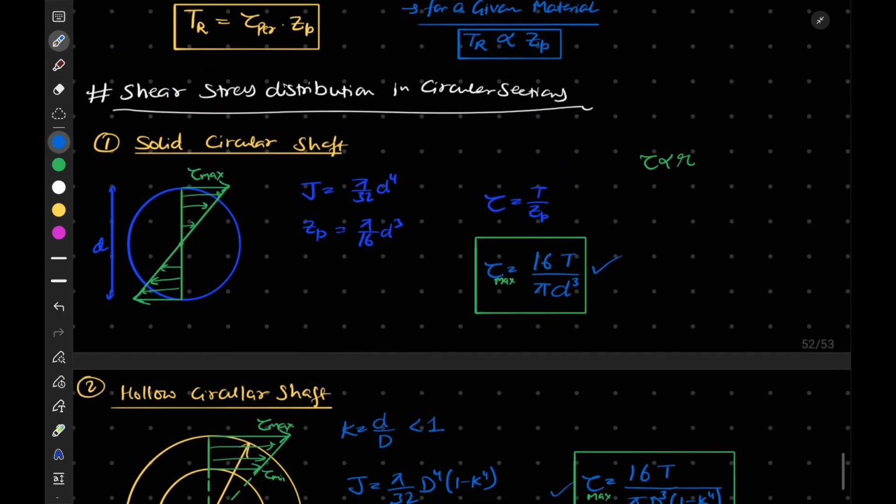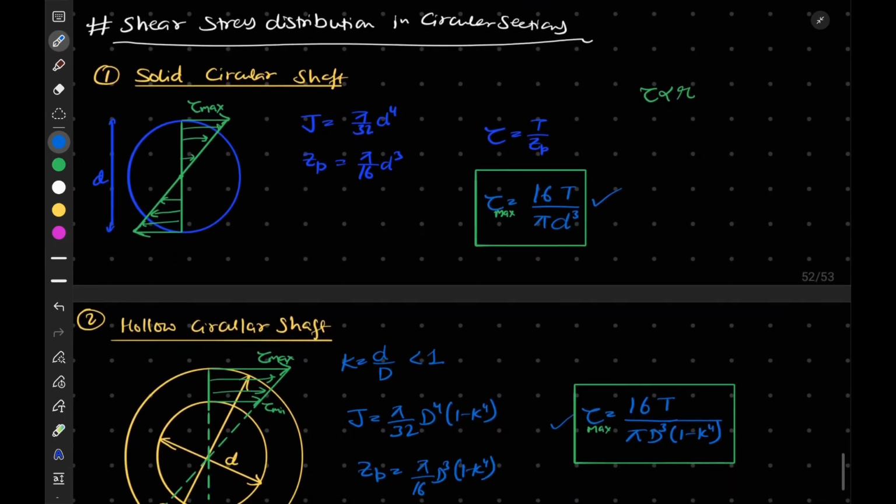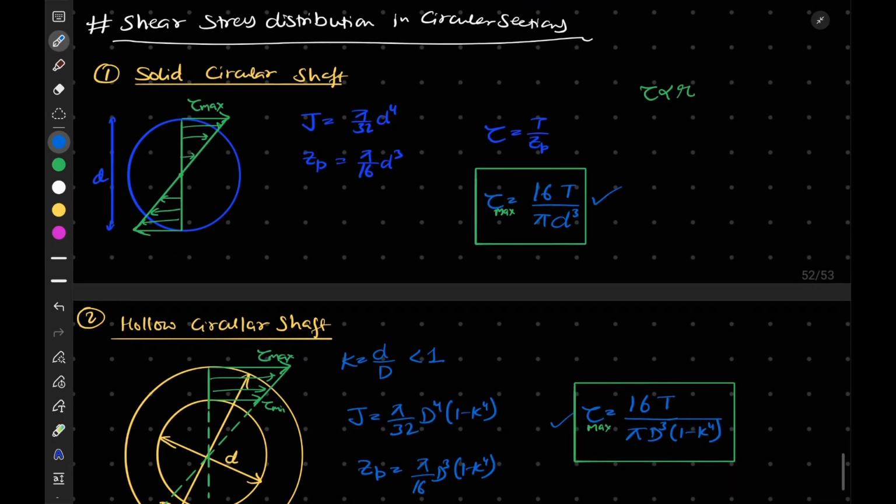So we have discussed the shear stress distribution in different types of circular cross sections.